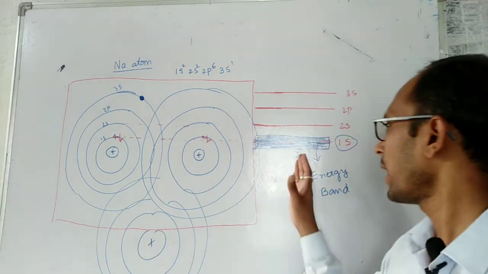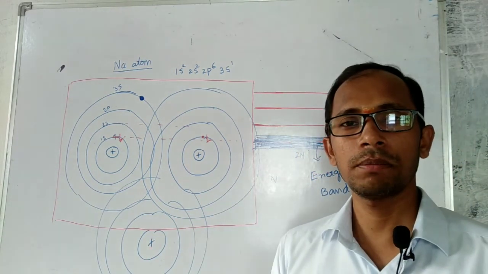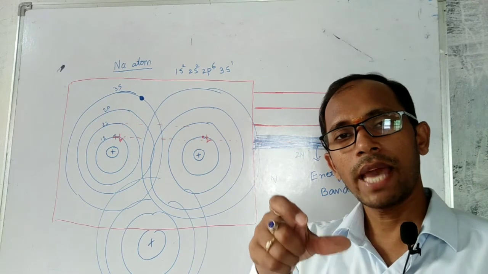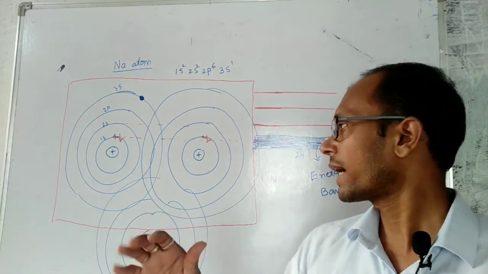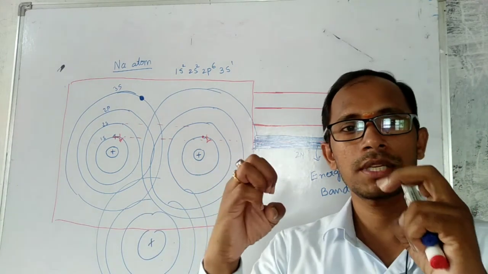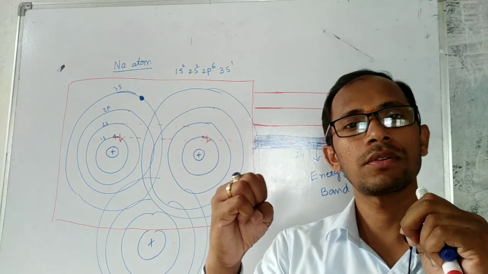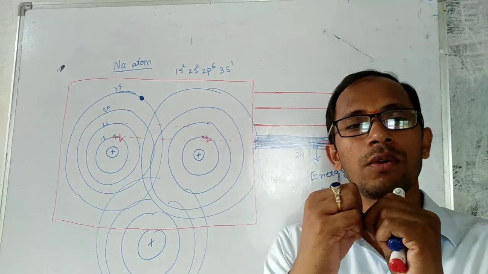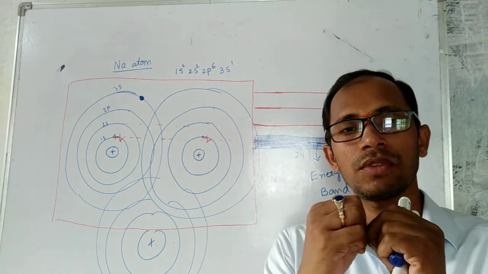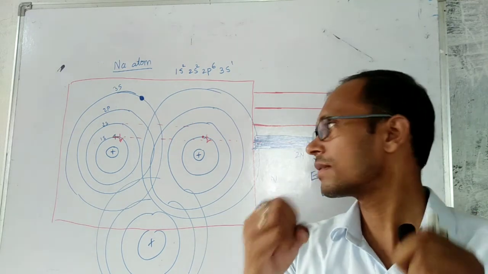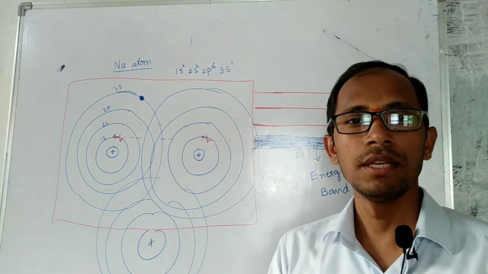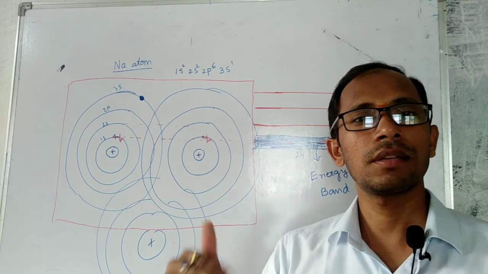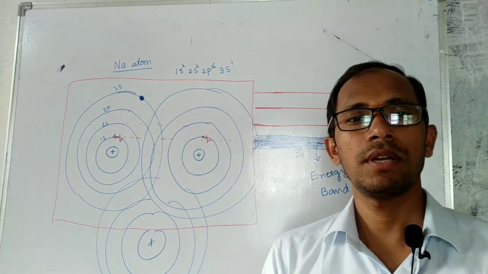This is schematic. If you go a little deeper, the energy band diagram will also vary according to distance, because when two atoms are at this distance the energy band looks one way, and when two are very close the band is very different. That depends upon the internuclear distance, that means the distance between the two nuclei. We will discuss it later in the band theory of solids.